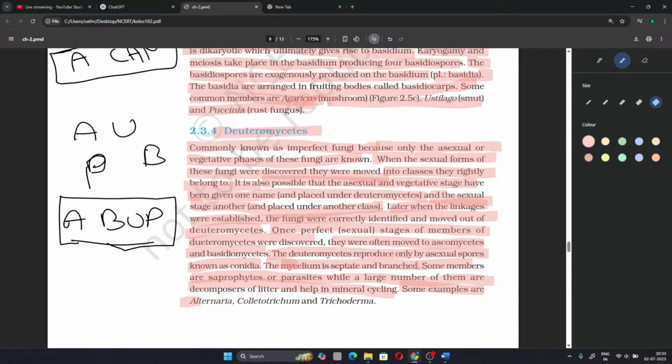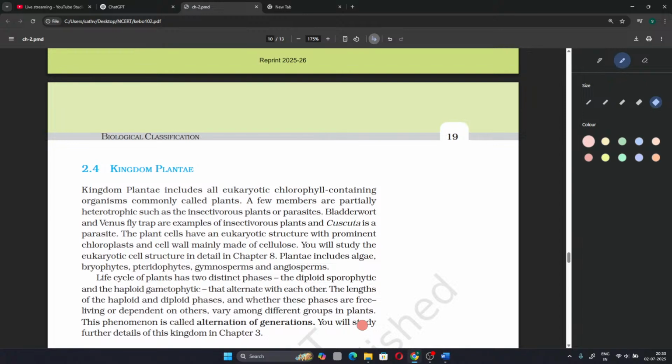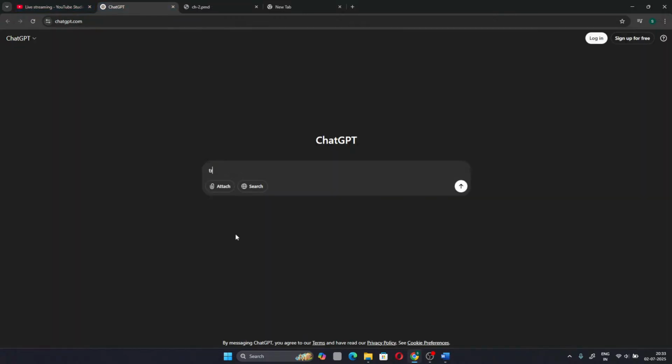Some examples are Alternaria, Colletotrichum, and Trichoderma. Trichoderma causes sleeping sickness, right? Or Trypanosoma. I think it is Trypanosoma. It's not Trichoderma.